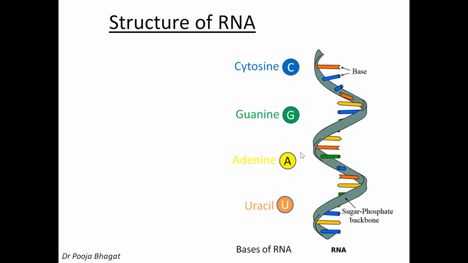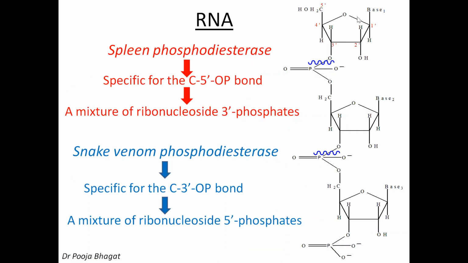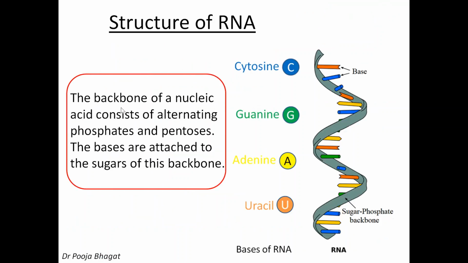Now let's see the previous slide. Just a minute. Yes, here. As you can see here, this is sugar, phosphate, sugar, phosphate, sugar, phosphate. So this is the backbone. Alternate sugar, phosphate, sugar, phosphate. And the bases are also present. So the backbone of nucleic acid consists of alternating phosphates and pentoses, and the bases are attached to the sugar. As we have seen, the bases are attached at the C1 position of the sugar. Okay, so this is the structure of RNA. I hope it's clear to everyone.